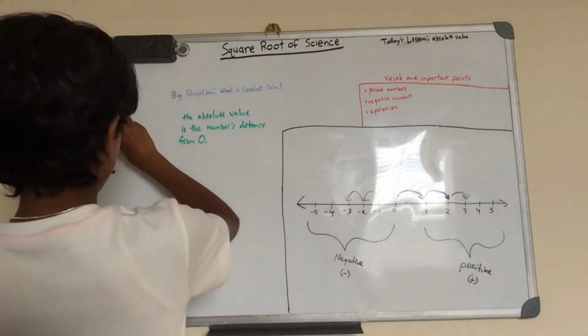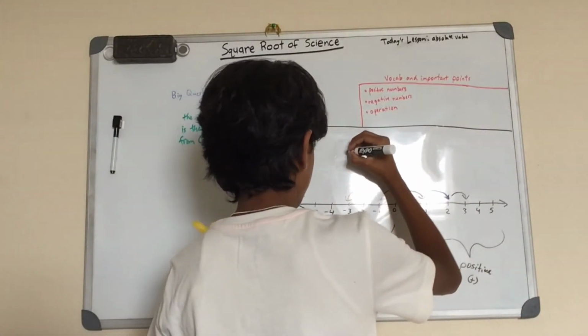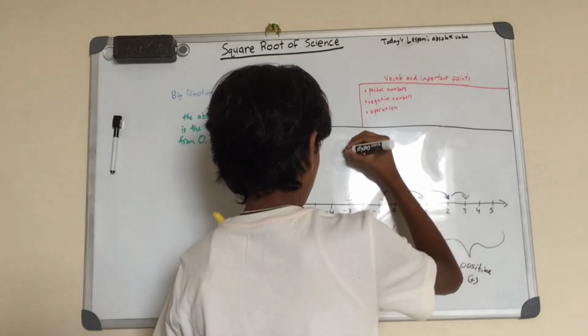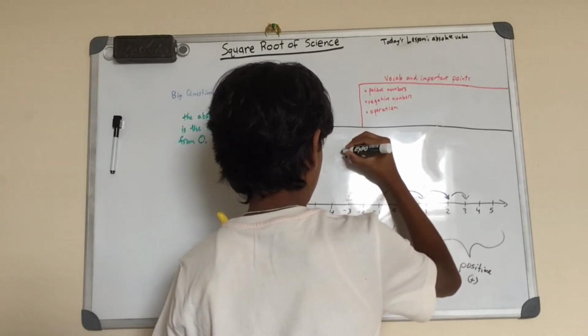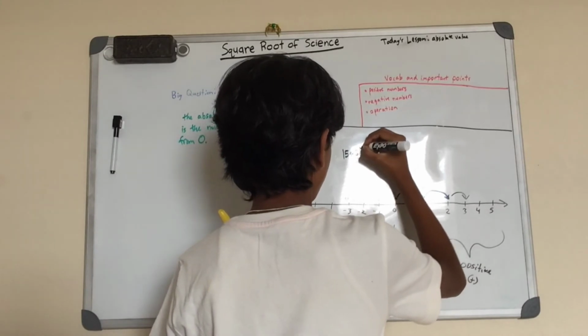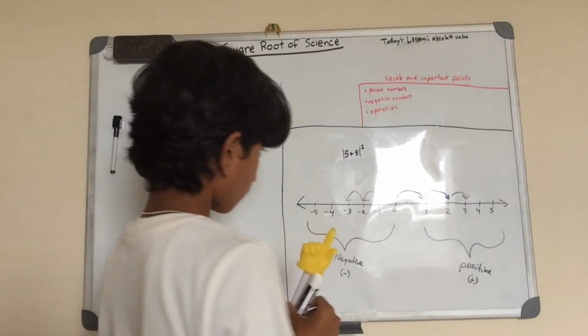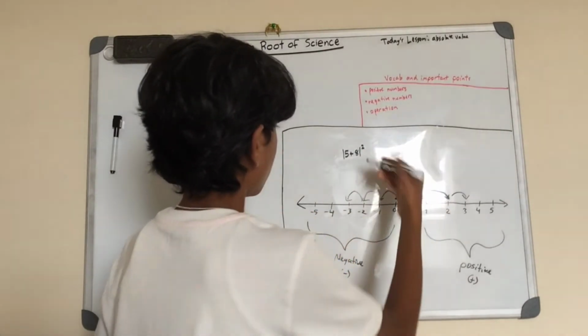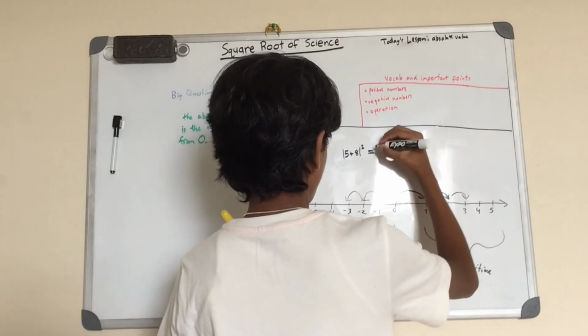Now you can also do the absolute value of 5 plus 8, squared. You can also do something like this. So 5 plus 8 is 13.